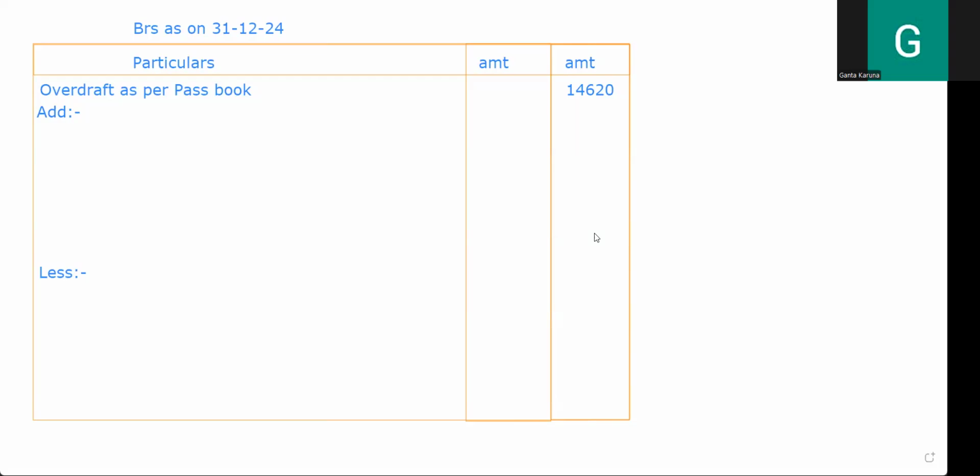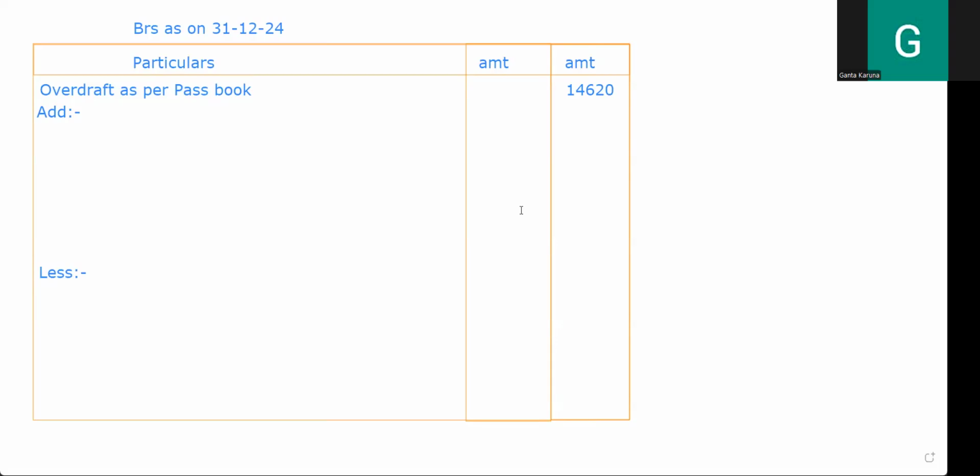Checks drawn, issued, everything is expenses, right? So it is a nature of expenses and it will be debited first in the cash book.